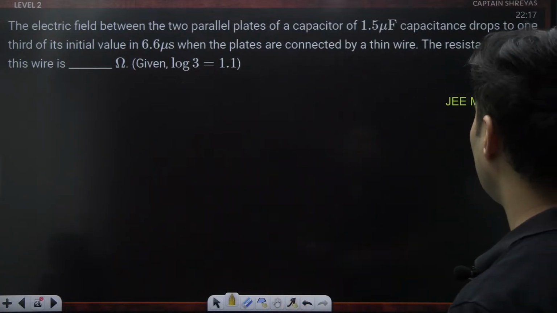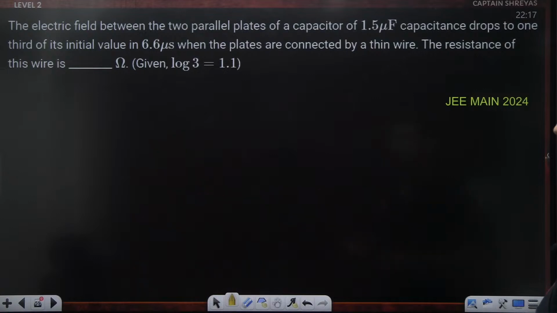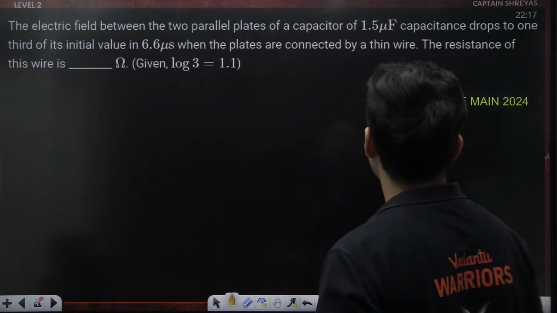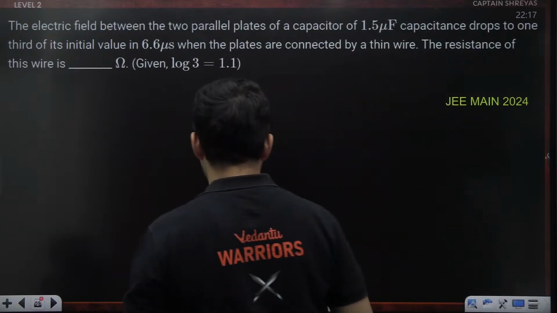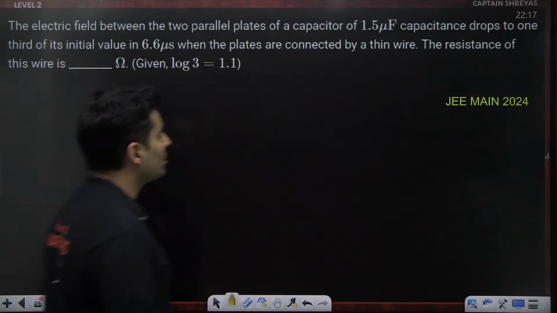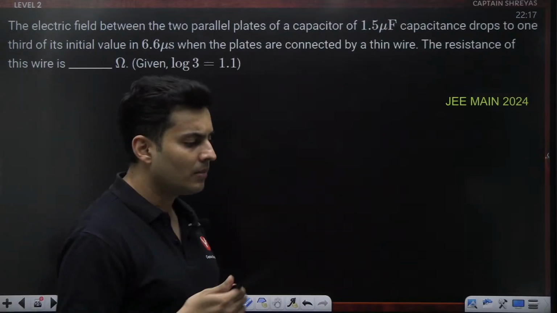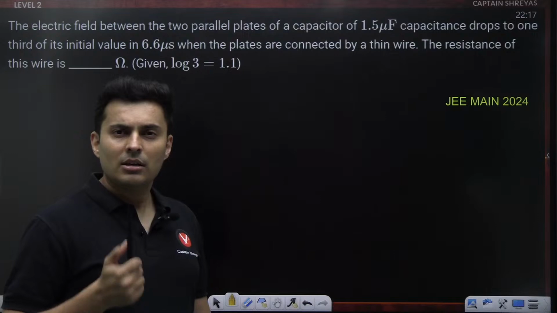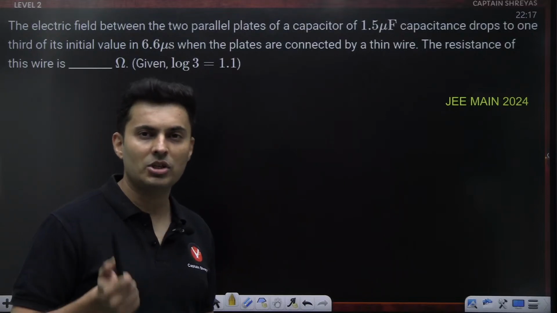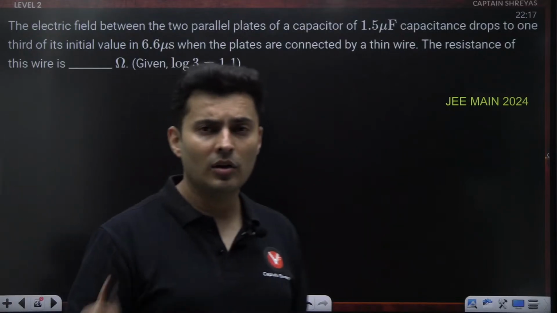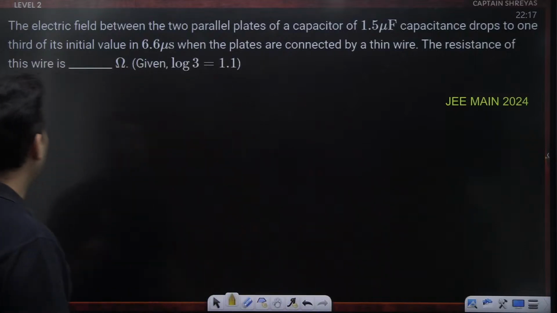The electric field between two parallel plates drops to 1/3 of its initial value in this many seconds when the plates are connected by a thin wire. The resistance is okay. The question is on electric field. Is electric field related to the time? Not directly, but indirectly. First, I know the charge relationship. Charge is related to the decay or the growth of the current. So I can do one thing.